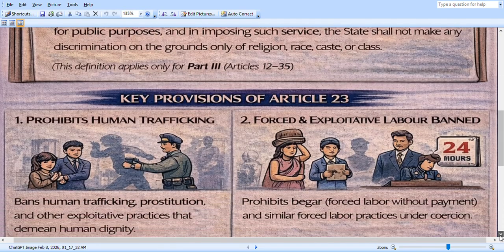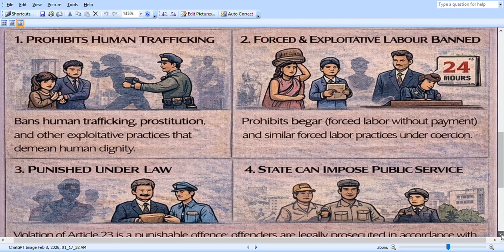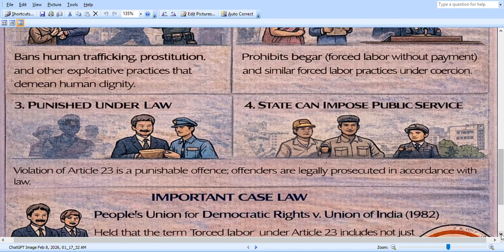Coming to this picture, we can clearly see that it prohibits human trafficking, banning human trafficking or prostitution and other exploitative practices that demean human dignity. The second thing is forced and exploitative labor banned. This prohibits begging and forced labor without any payment, and similar forced labor practices under coercion. The third line is: punished under the law, and the state can impose public services.